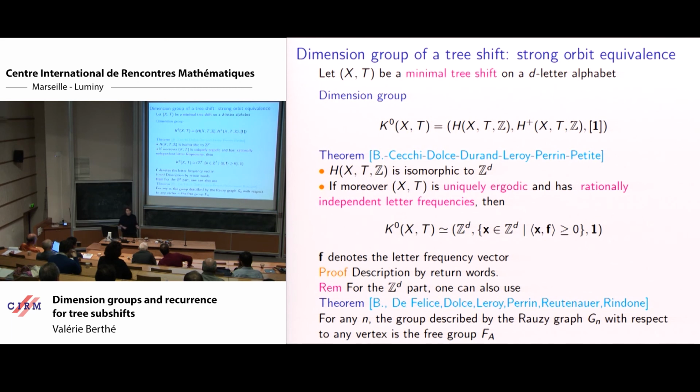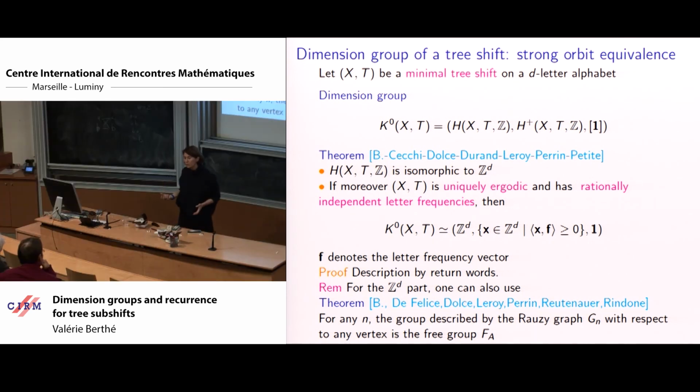So for the proof, what is the idea? I will not detail it, but it's really this property on the Rauzy words. You have this decomposition in terms of Rauzy words, and the matrices are unimodular. So for the algebraic part, we can use the fact that the matrices are unimodular.